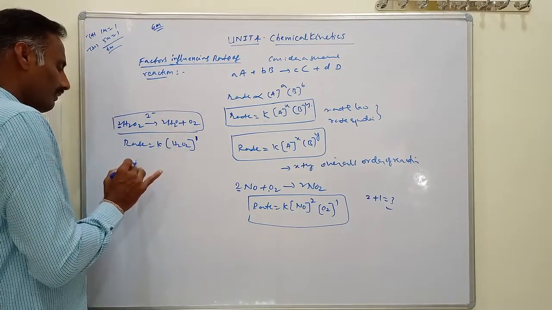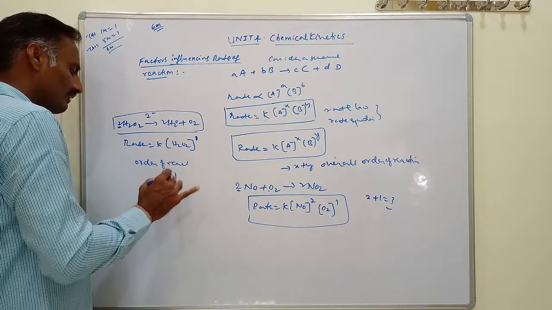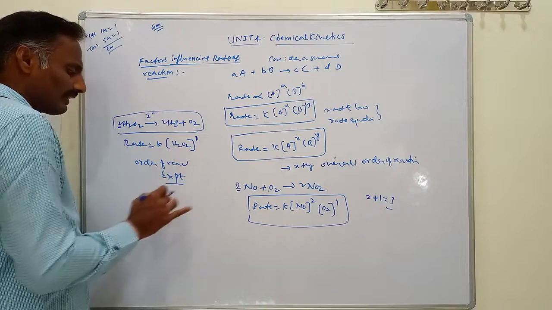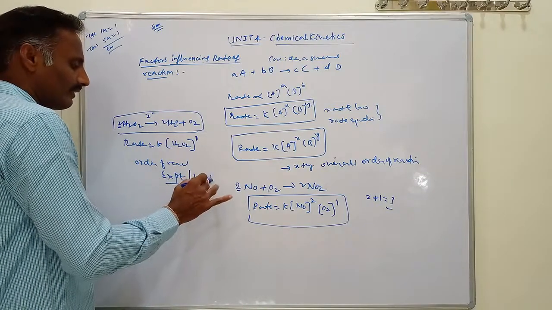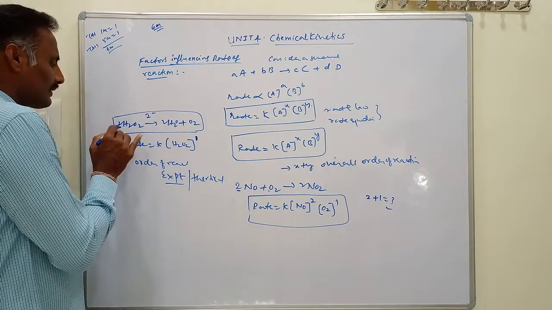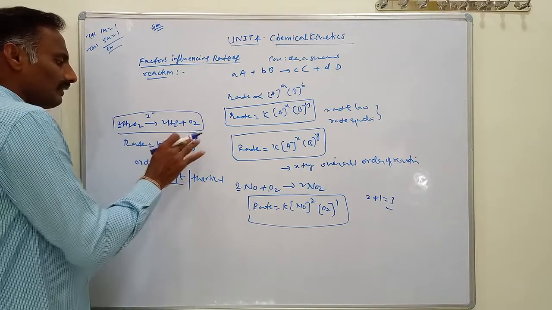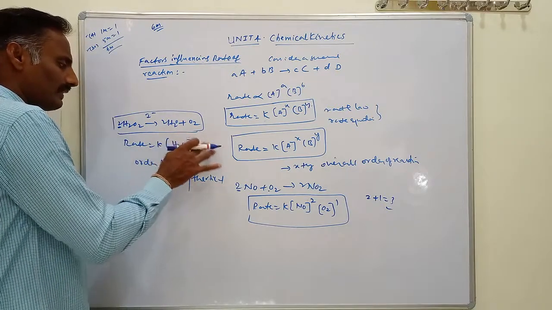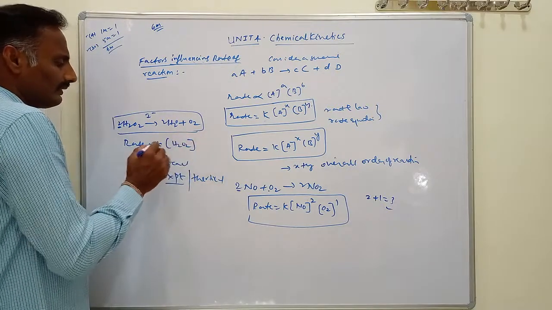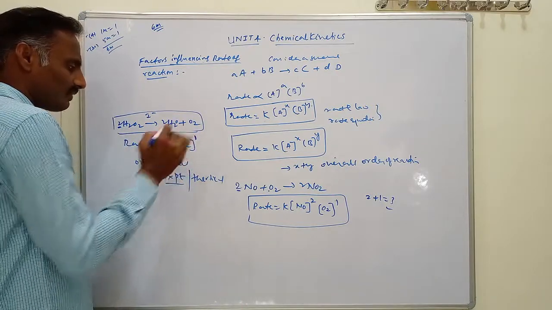Order of a reaction is an experimental quantity, not a theoretical quantity. With respect to the balanced chemical equation we expected the order to be 2, but if you do the experiment according to the experimental procedure, the decomposition of H2O2 is a first order reaction. The order is 1.